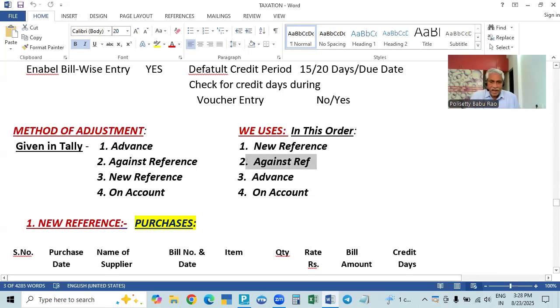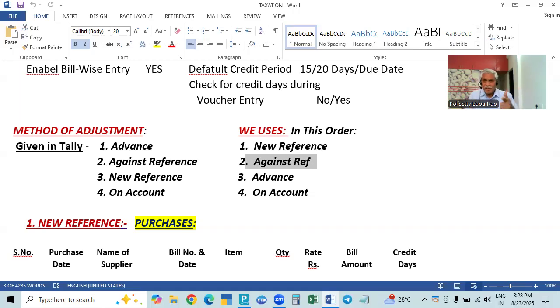Now what we are going to learn is advance and on account. What is the meaning of advance? When you are purchasing goods, we give an order to the supplier for particular quantities of goods, and we pay some advance. We enter it into our books as a payment. In the payment entry, bill-wise entries will ask you why you are paying. We are making the payment as advance, so we have to save it as advance, not new reference, not against reference.